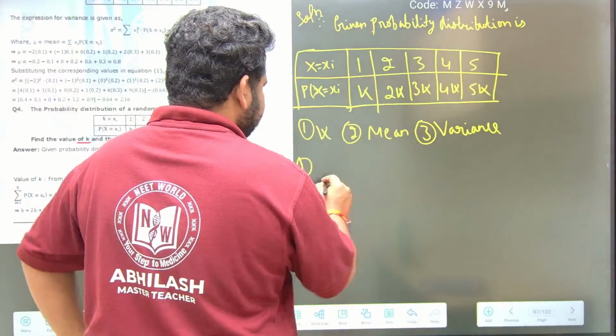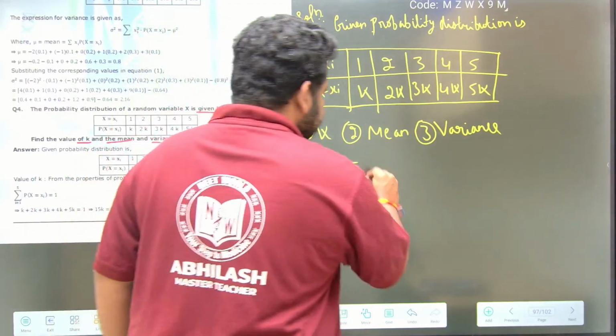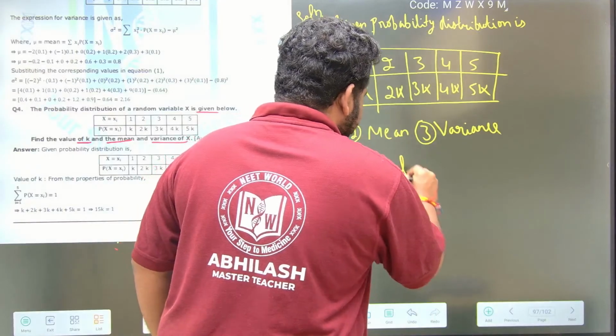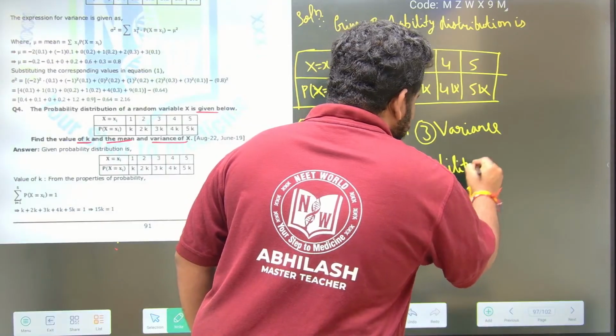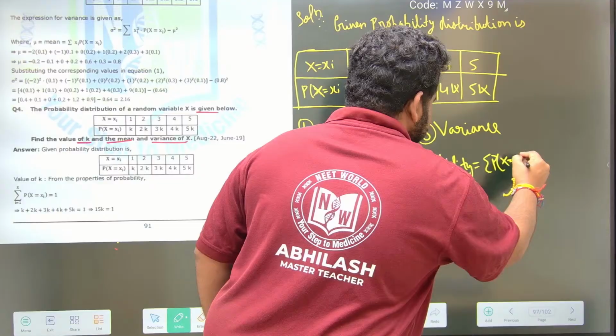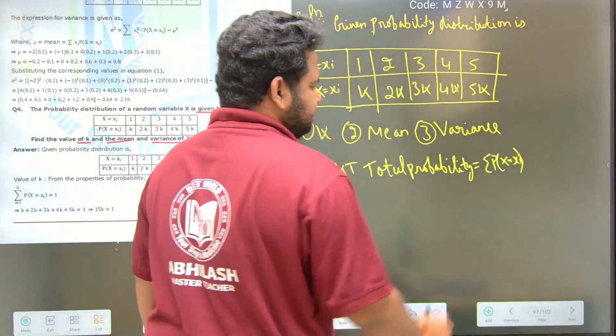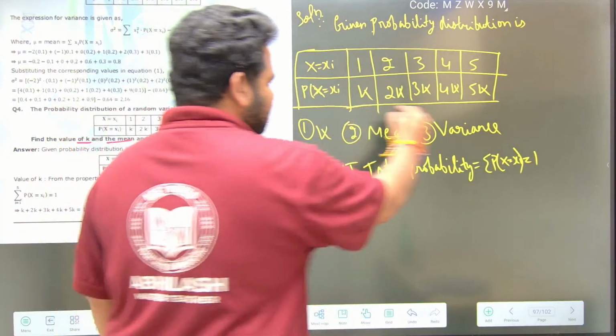To find k, we know that total probability is equal to the summation of p of x, and the summation of p of x will be equal to 1. That means the sum of all these will be equal to 1.